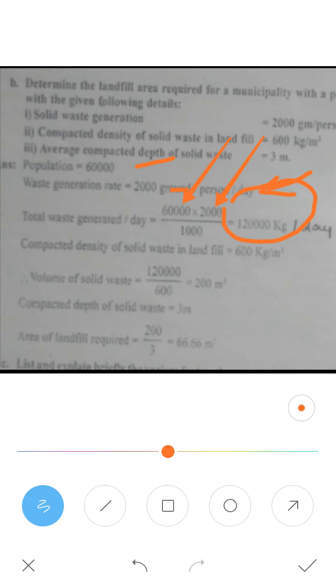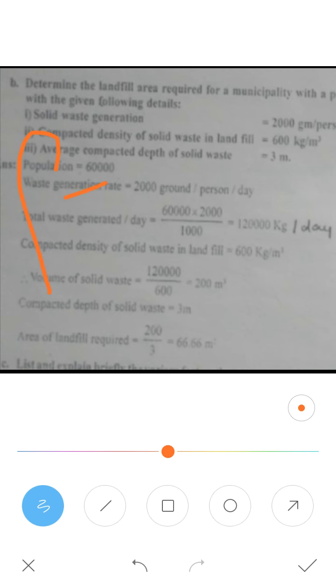Next, in the question they have given the compacted density of the solid waste in the landfill as 600 kg per metric cube. Whatever solid waste is there is compacted, so the compacted density of the solid waste is 600 kg per metric cube. Next you have to determine the volume. So how to determine the volume?